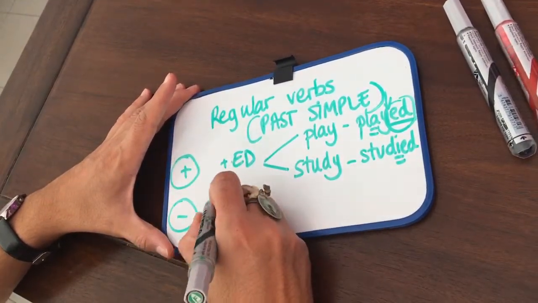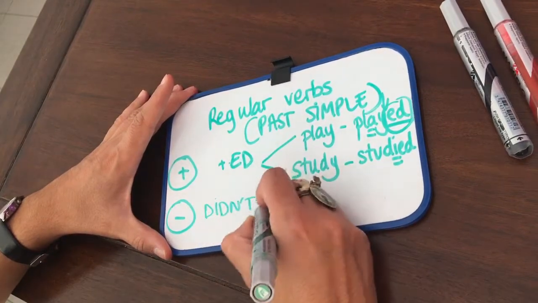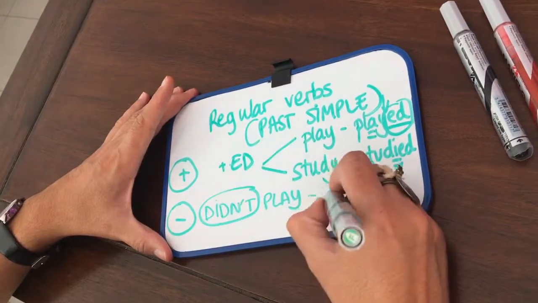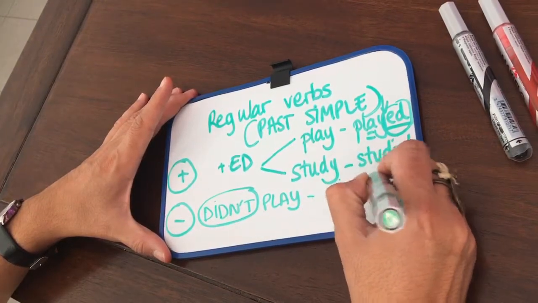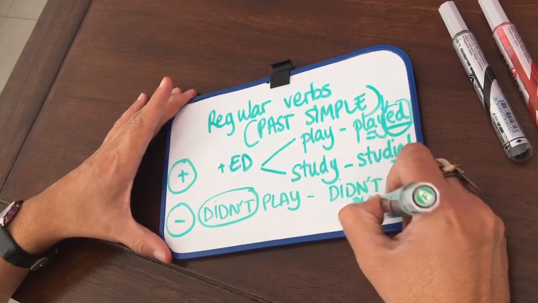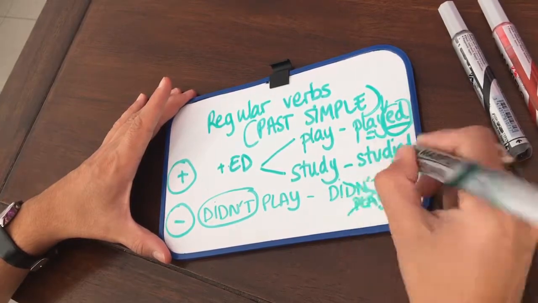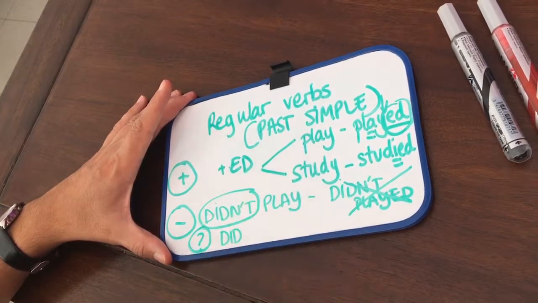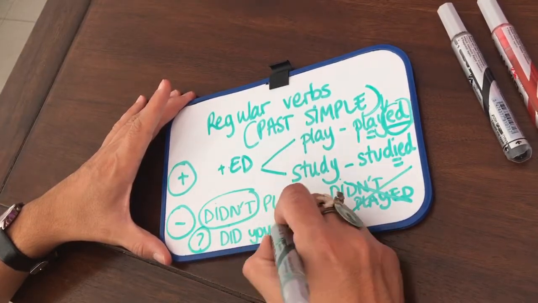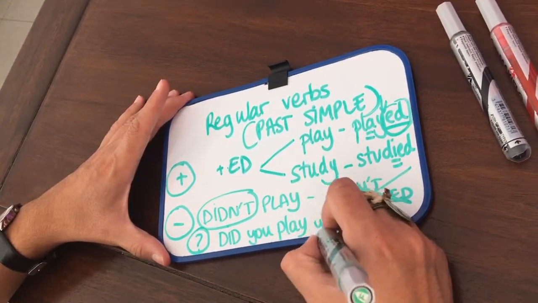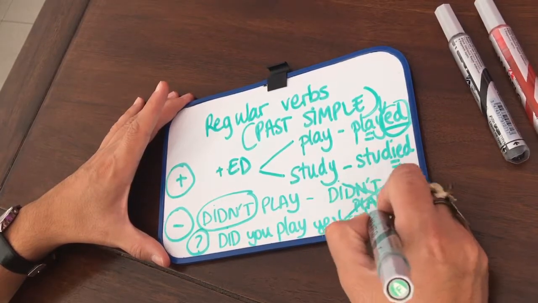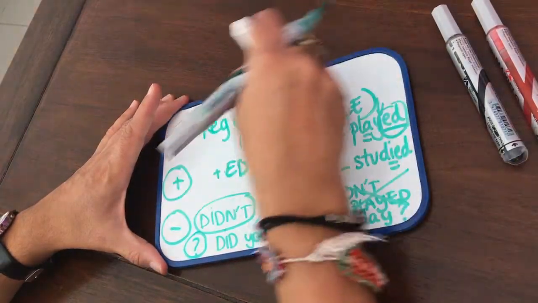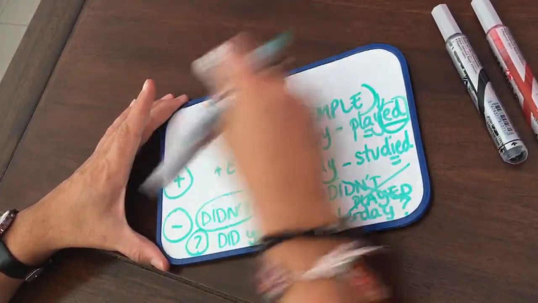Negative, didn't play, for example. Remember that the past is here, so didn't played is not okay. And questions, we need the auxiliary. Did you play yesterday? Is it clear? Let's go to irregular verbs now.